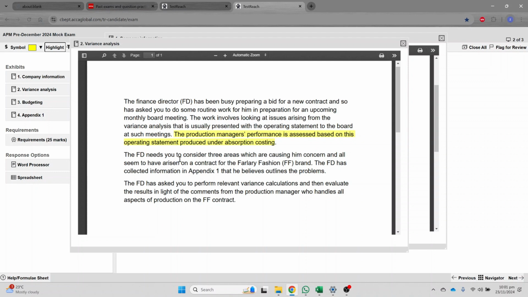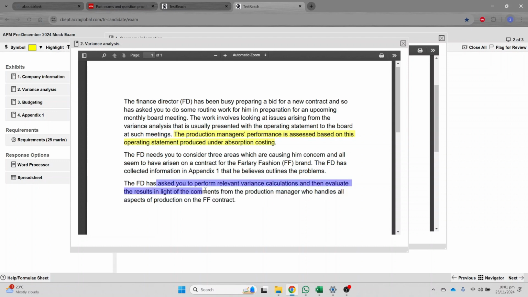The FD needs you to consider three areas which are causing him concerns, and all seem to have arisen on a contract for the Farlery fashion brand. The FD has collected information in appendix number 1, which he believes outlines the problem. The FD has asked you to perform, now this is the requirement.